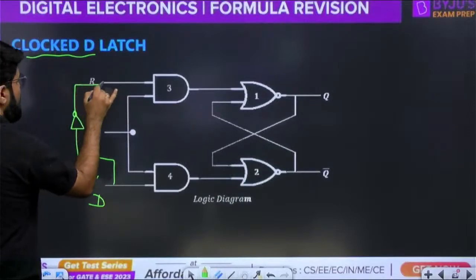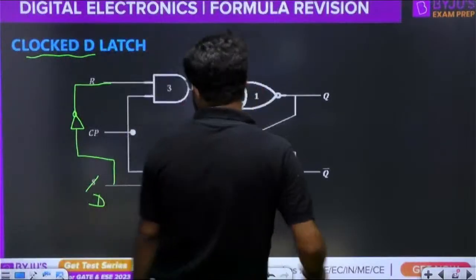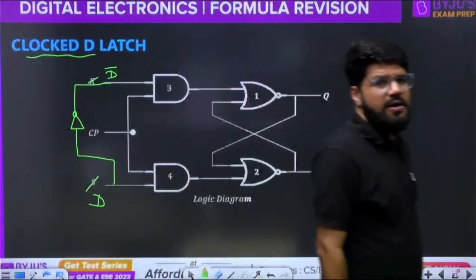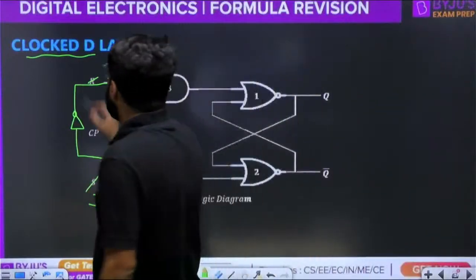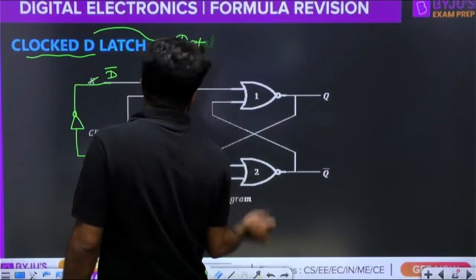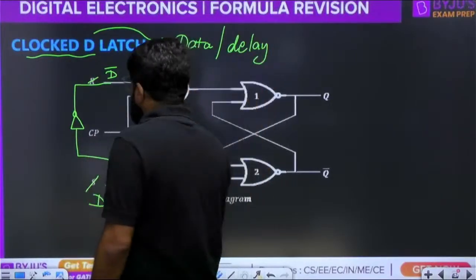Take the complement of it and we apply it to the R input. So the R input here is D bar. This behaves as a D latch, right? D is for data, or it is also for delay. It is also known as a data latch or a delay latch.